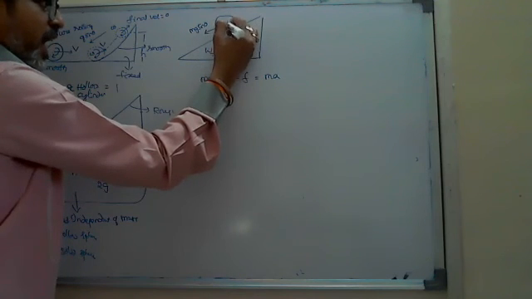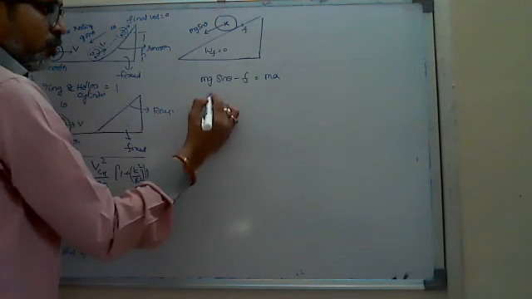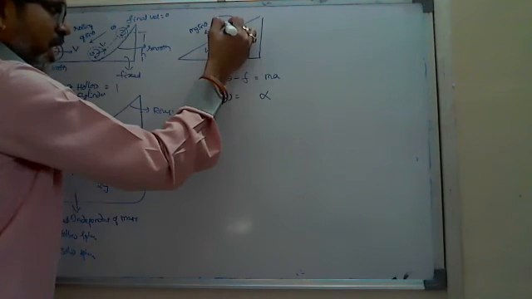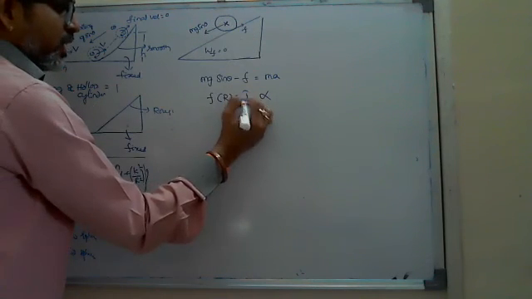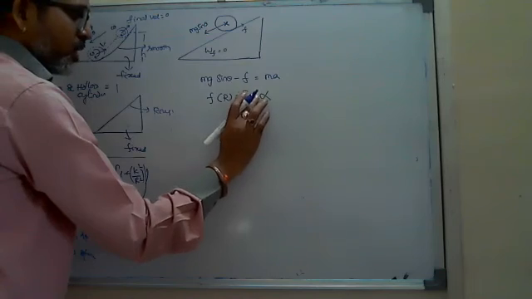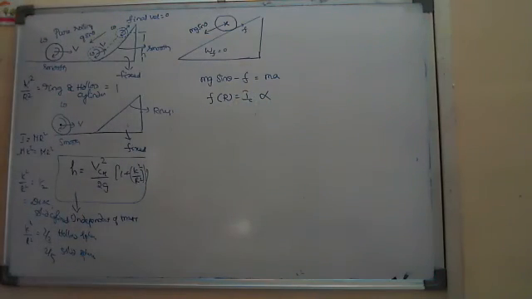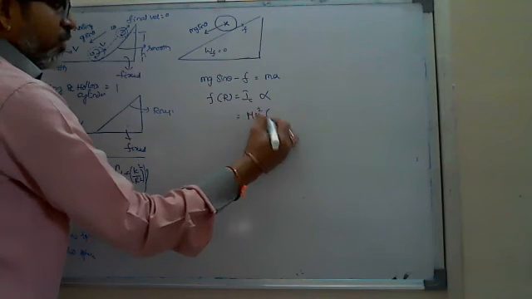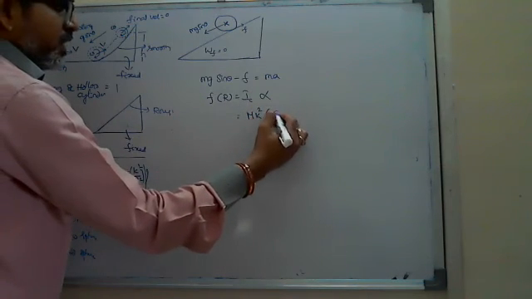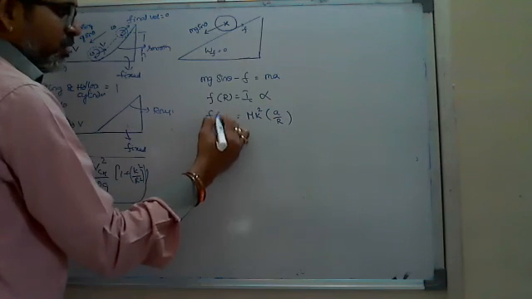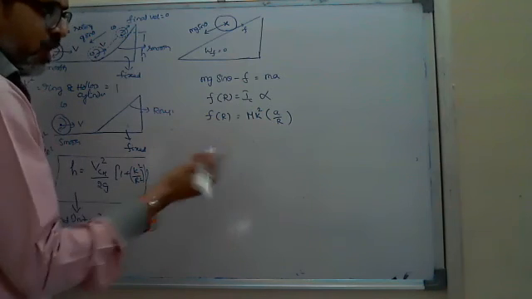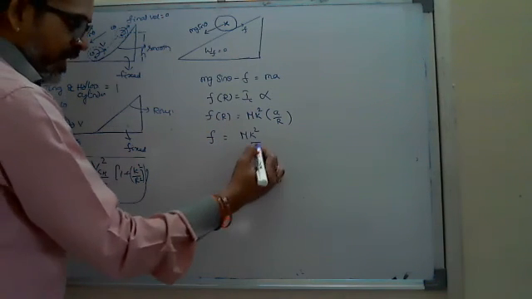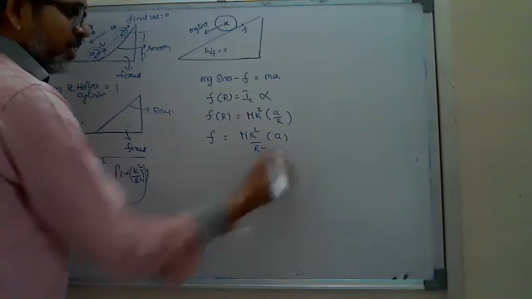And by taking the axis here, the torque due to friction, F into R, is equal to I alpha. The axis is taken at the center, so that is I_CM, I passing through the center. For the body, it is mk square. In pure rolling, we write alpha equals a by R. That is equal to F into R. So you got the answer. F is equal to what? mk square by R square into a.